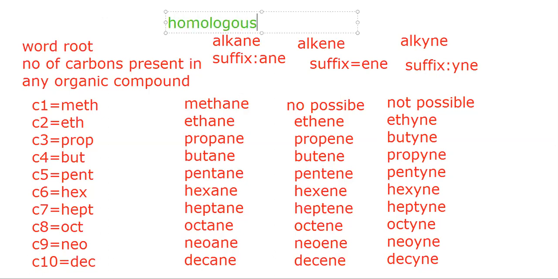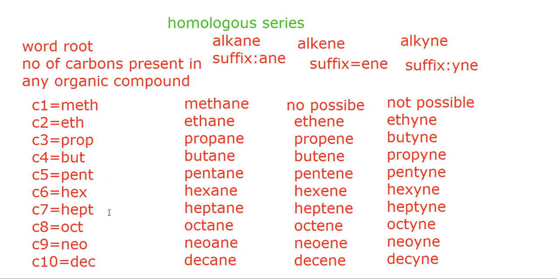This homologous series is defined as the series which have similar properties. That means if you consider alkanes, it is considered a homologous series, same for alkenes and alkynes also. So we can define that the compounds belonging to a single series have the same properties.